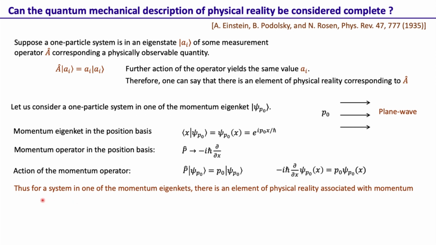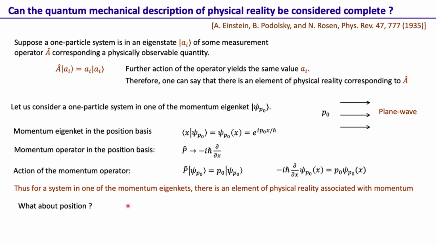Okay, so what we see is that for a system in one of the momentum eigenstates, there is an element of physical reality associated with momentum. Why? Because without even disturbing the system, we could have predicted that we will get the momentum value of p naught, and making a measurement doesn't change this value, and there is no uncertainty as to what value we would actually get. That's why there is an element of physical reality associated with momentum for this particular system, which is a one particle system in the momentum eigenstate, that is a plane wave.